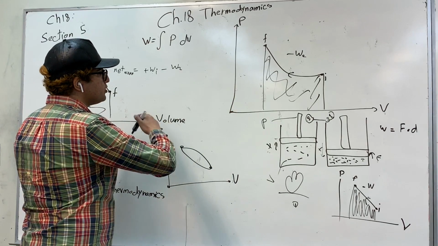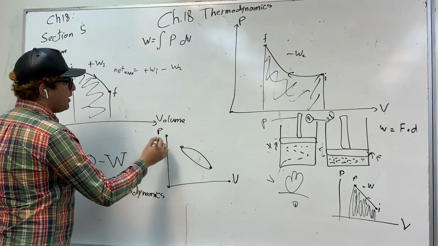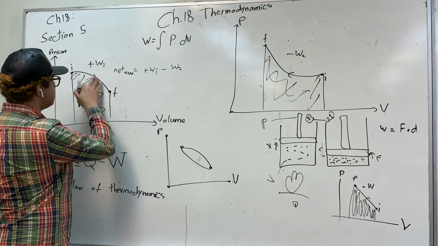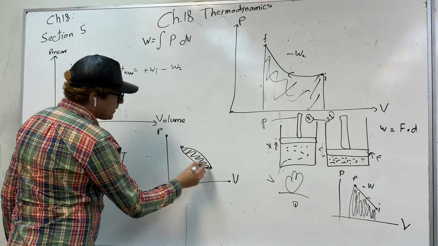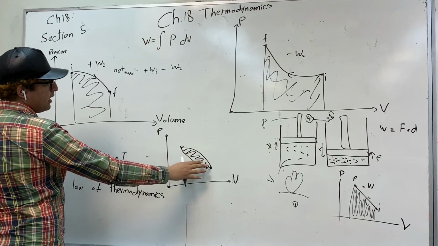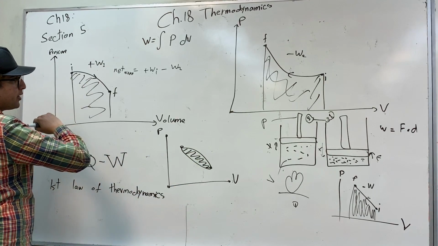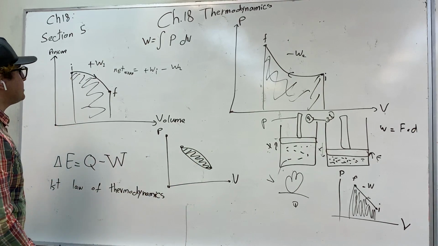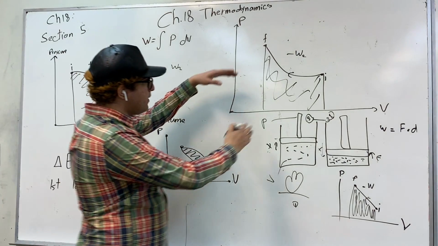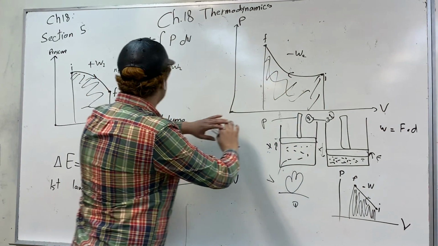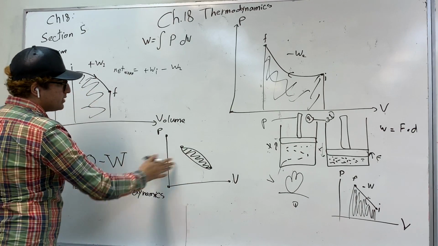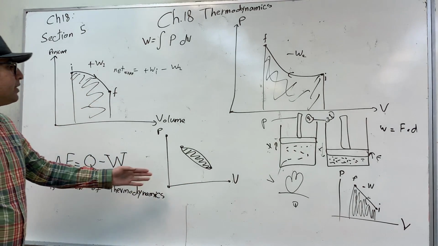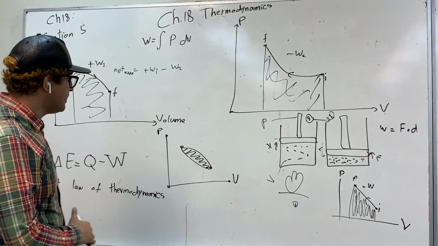If you add this graph to this graph, you're going to have a shape like this. And the area inside the two graphs is equal to the net work, because we took this area and subtracted it from this area. So we get this sort of shape, and this is the work done in the system.